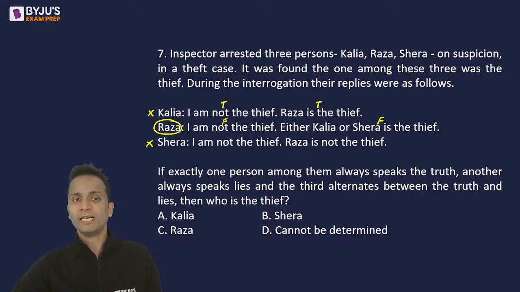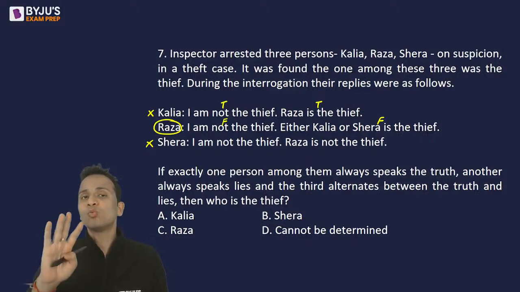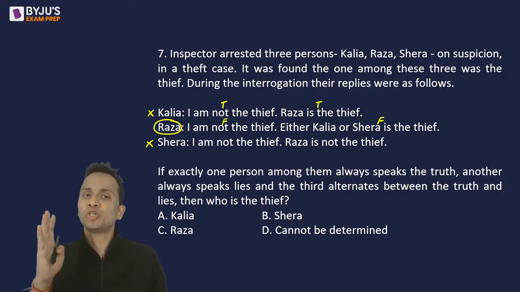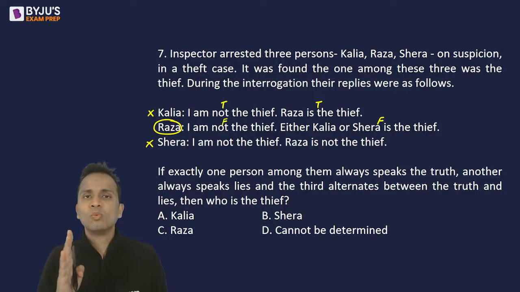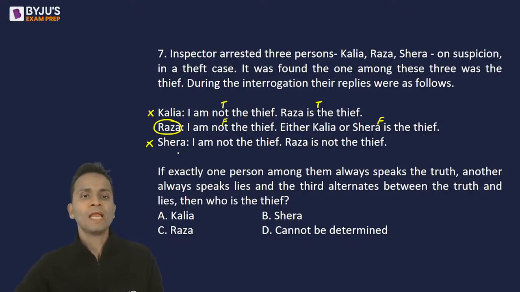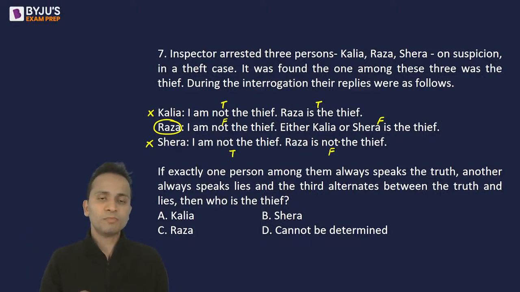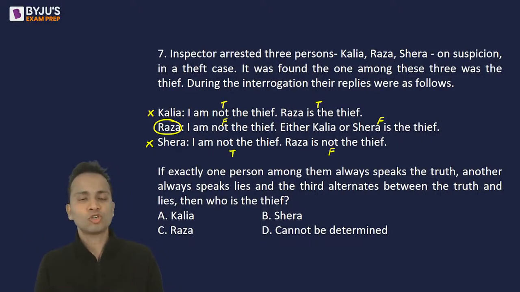So Raza's both the statements are lies. Raza always speaks lies. So the third person now remaining, one of his statements should be correct and one statement should be wrong. One statement should be true, one statement should be false. Let's check it out. Shera says, I am not the thief. Raza is the thief. Shera is not the thief. So this statement is true. Raza is not the thief, but Raza is the thief. So that means this statement is false. Okay, so this third person Shera alternates between truth and lie. And this is as per the given directions.